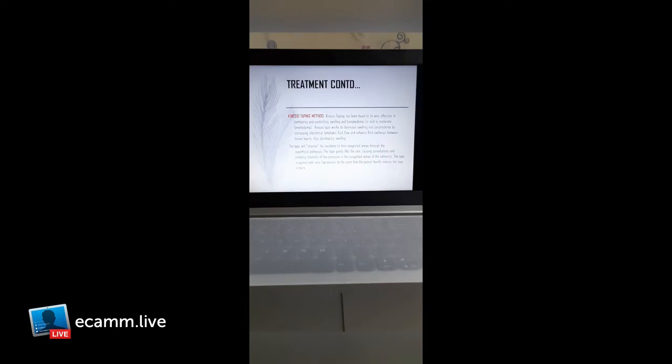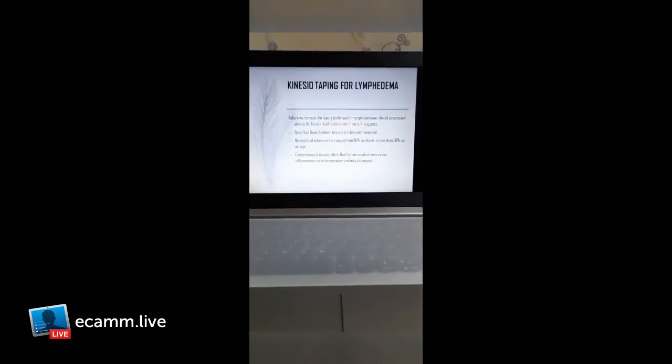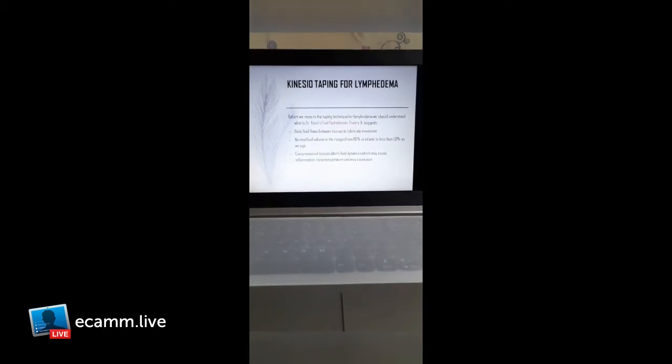It is around 0 to 20% of the tension, but we generally use 10 to 20% of the tension while treating lymphedema, to the point that the patient hardly notices the tape is there. It is so light. This is the magic of less tension, so that the patient hardly feels that the tape is there, but the treatment is going on.